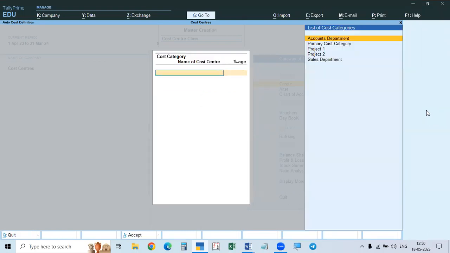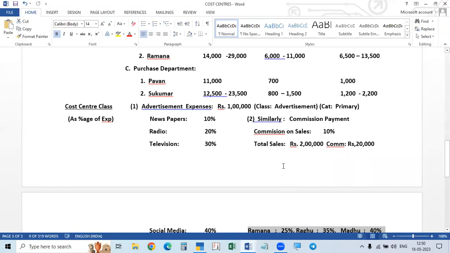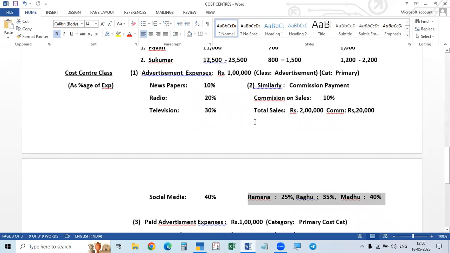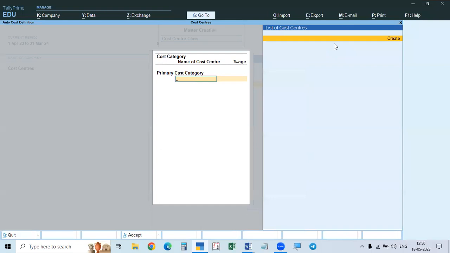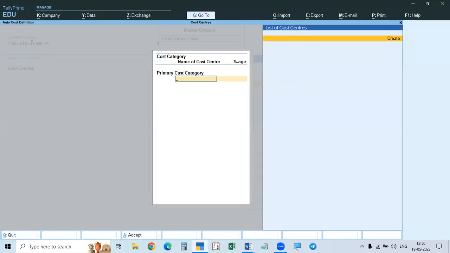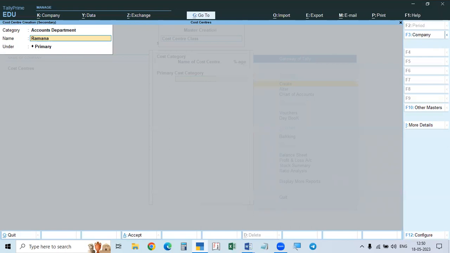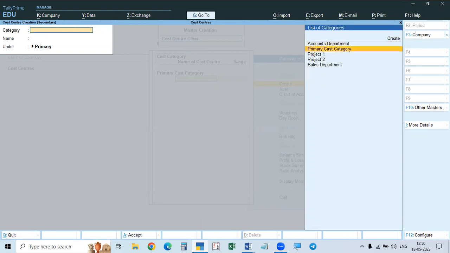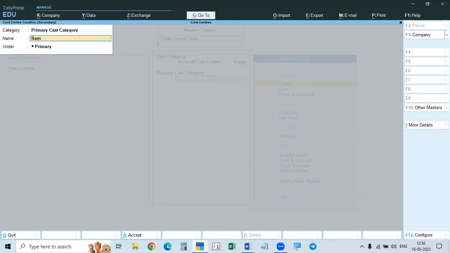Now, after that, under the class, we have to select cost category and cost center. So what is the cost center category? Category is not available, so we take primary cost category, and among them, the commission is divided as percentage. First one is Ramana. To create Ramana, this is the cost center. It is not accounts department. We have to go up with backspace and select primary cost category. We have taken category as primary.